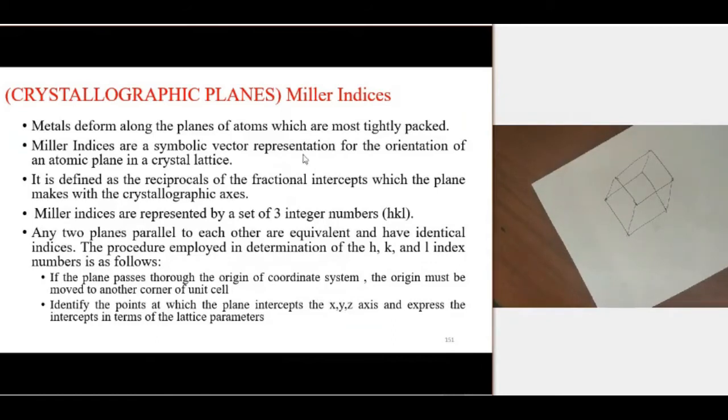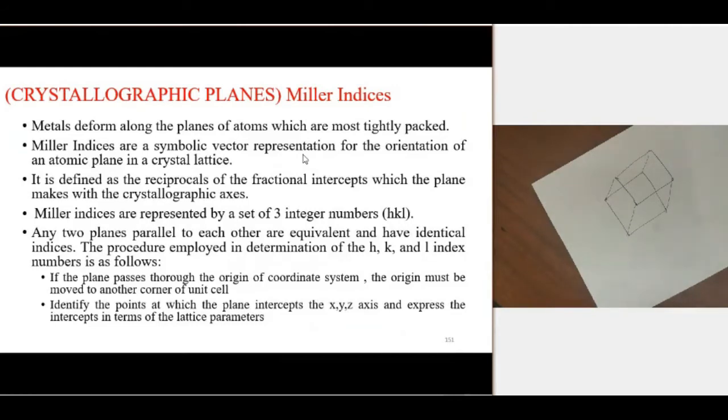If the atoms are tightly packed along a particular plane, then the metal can be easily deformed in that plane. In another plane, the atoms may be loosely packed, so in that plane the strength of the metal may be high and it is very difficult to deform. So we need to define different planes to study the mechanical properties. Miller indices are a symbolic vector representation for the orientation of an atomic plane in a crystal lattice.